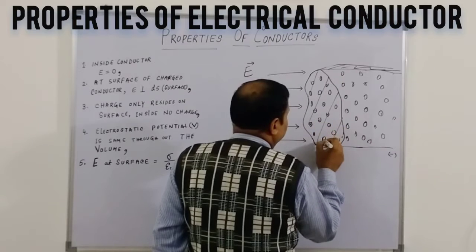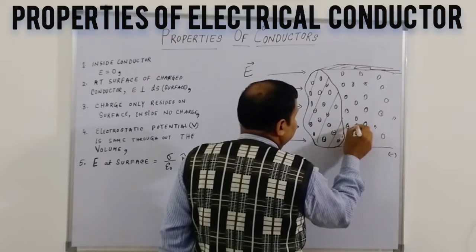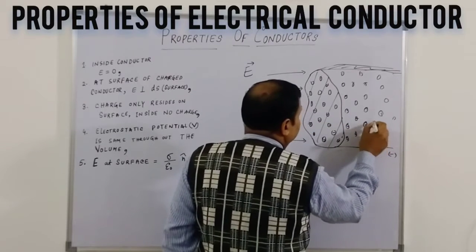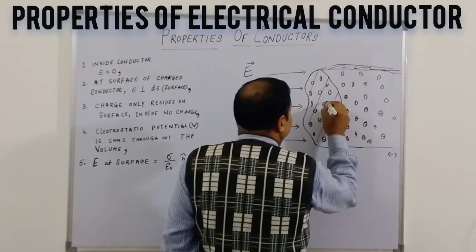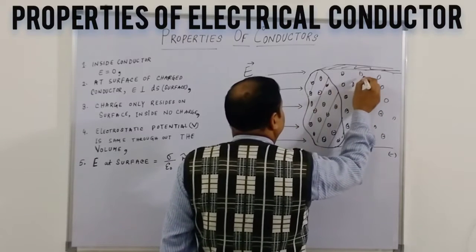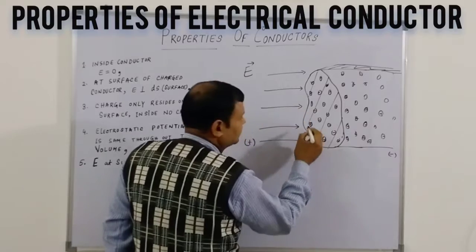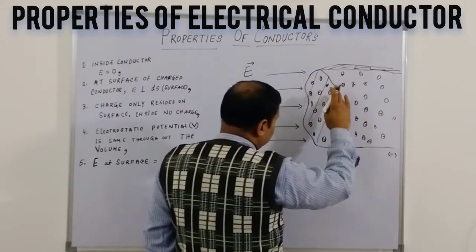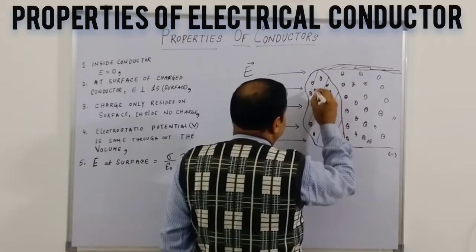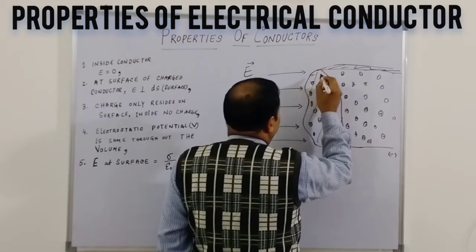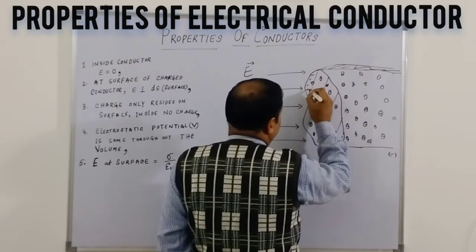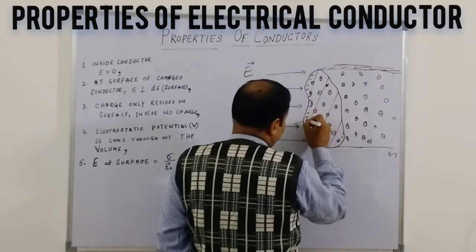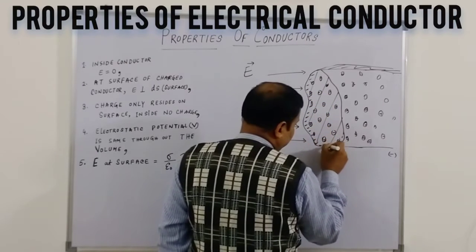Free electrons have negative charge, no? So these electrons will get attracted to this side by this field, and they will try to concentrate on this side. The negative charge will be attracted over this surface.